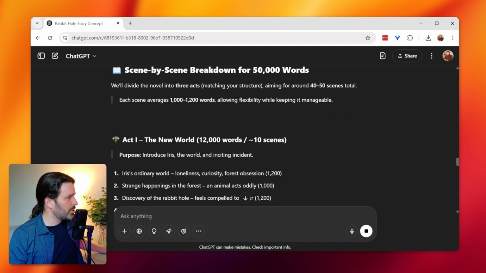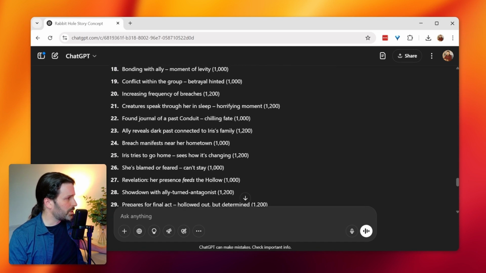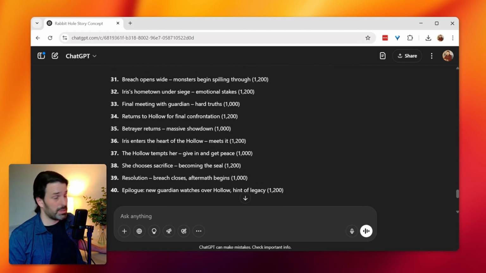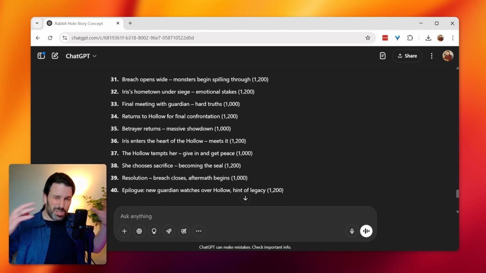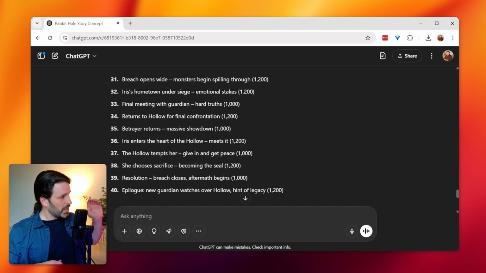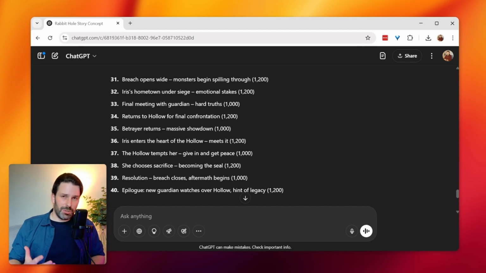All right, if we average a scene as 1,000 to 1,200 words, then here's scene one, maybe 1,200, scene two, scene three, four, and look at it, just breaking it all out. Half of this stuff I didn't even ask for. Half of this might not even fit the story I want to tell, but a bunch of it can be very fun and interesting to kind of field test. And sometimes it can give me ideas that go, you know what? This could be cool, but I think I'm good. I scratched that itch. I don't need to write this thing anymore. I can get back to my life and just maybe archive this for the future.